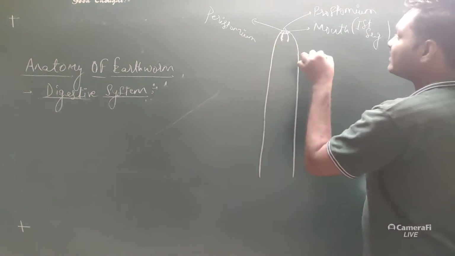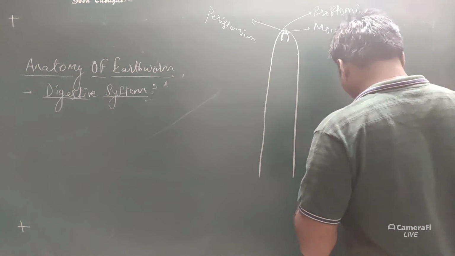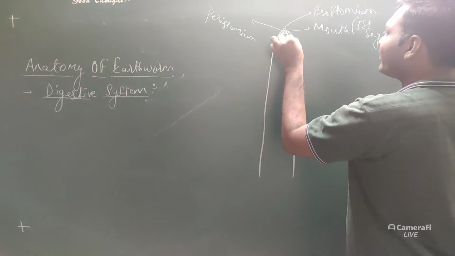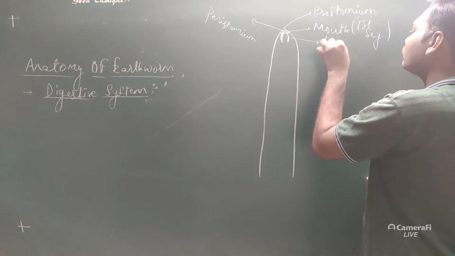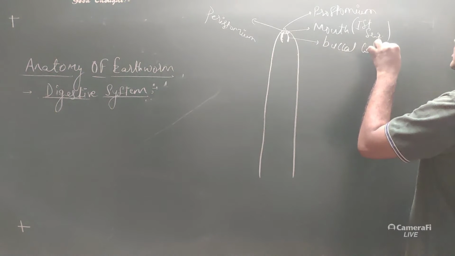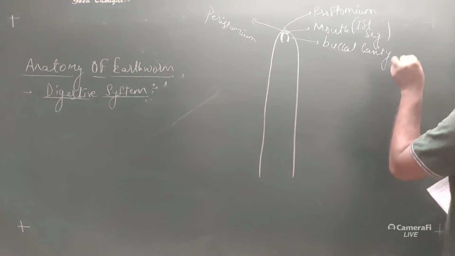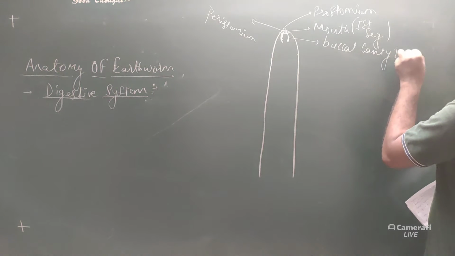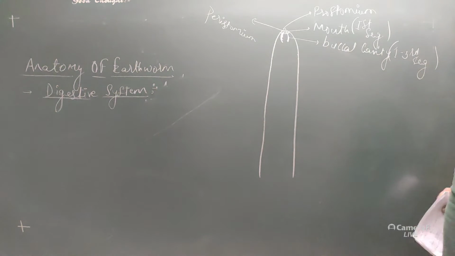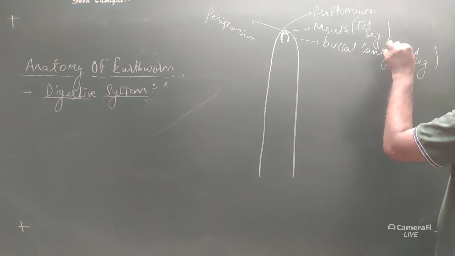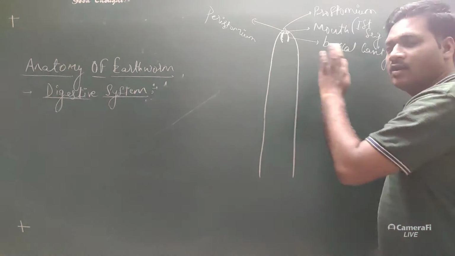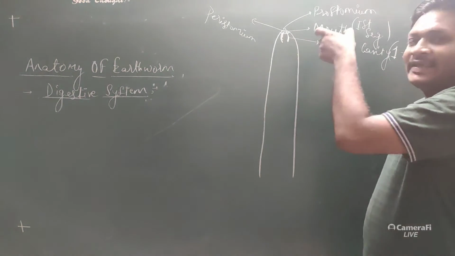Now the mouth opens into the buccal cavity, and this part is a slightly swollen part. This slightly swollen part is referred to as the buccal cavity. It is located from the first to the third segment. I hope you can see it. So from the first to third segment there is a presence of the buccal cavity. And how to recognize the buccal cavity? It is a slightly swollen part.